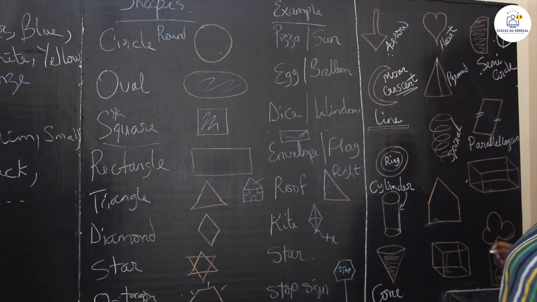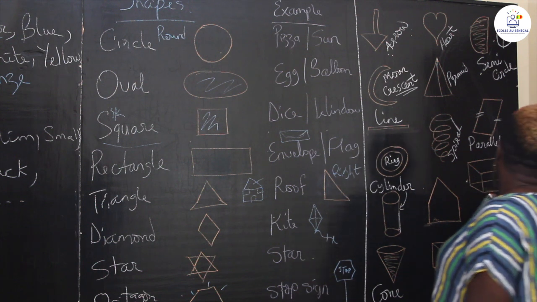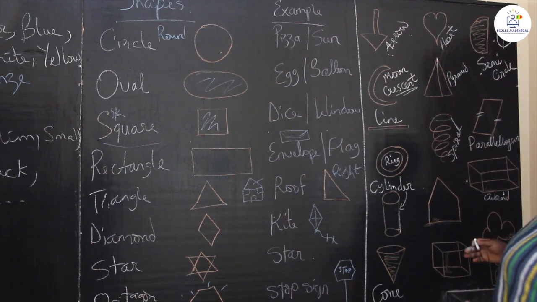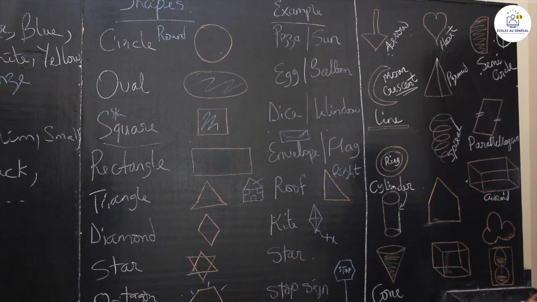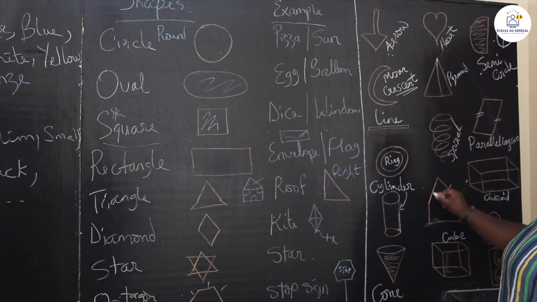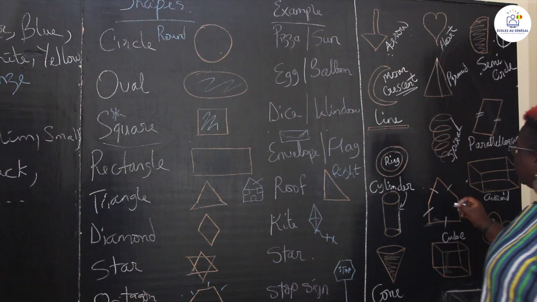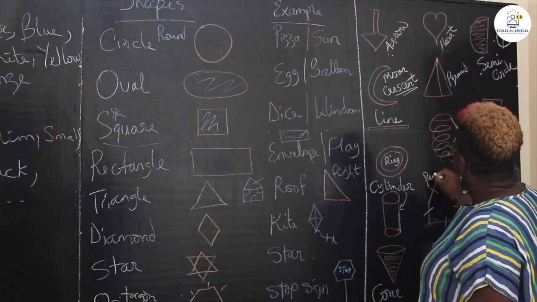This is a cupboard, qui est comme un carton, les quatre côtés. This is a cube. Like Maggie Cube. Okay. This has 1, 2, 3, 4, 5 sides, so it becomes a pentagon.